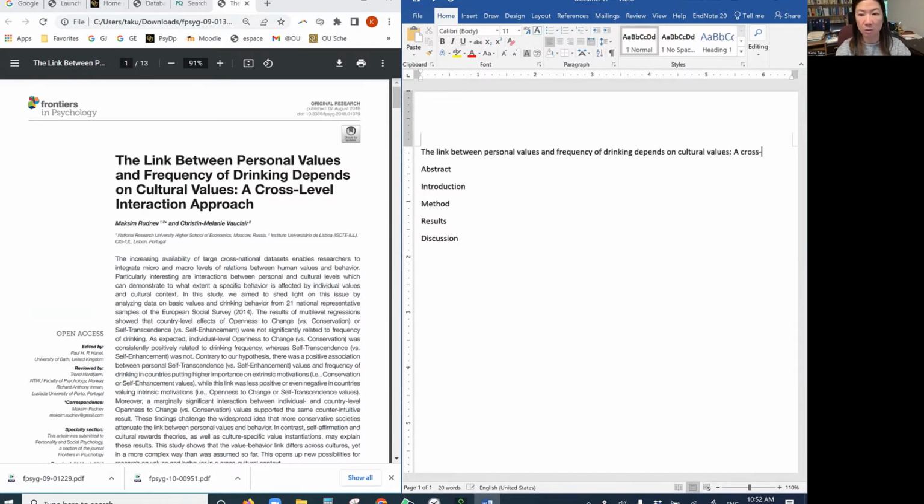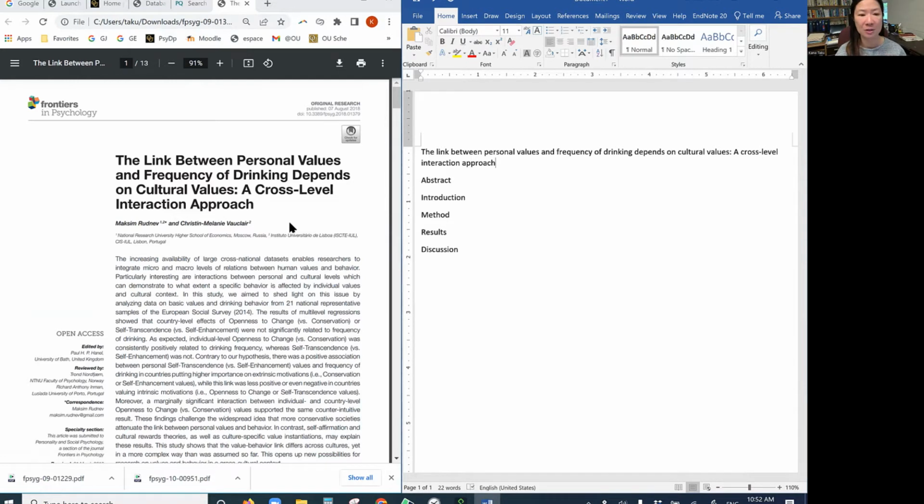A cross-level interaction approach. So whenever I start my own papers, once again, just producing my thoughts or anything new in English is hard. That's why I always start with this warm-up, just to get going, for my fingers to get used to typing English. So this is almost like a ritual for me. That's why I pick a paper or article and then start typing immediately.